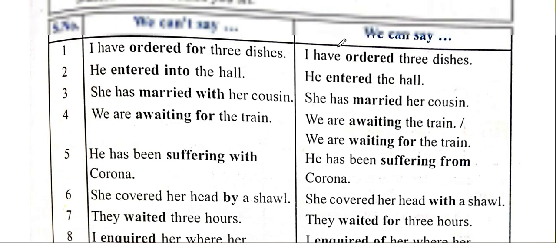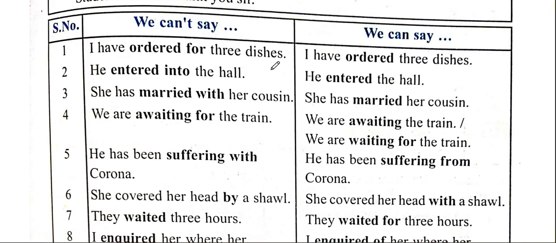Now we have questions from prepositions. I have ordered for 3 dishes. When you use this word order, no need to mention for. I have ordered 3 dishes. He entered. The word enter does not take the preposition into. So you must say he entered the class, he entered the hall. He entered into hall is incorrect.